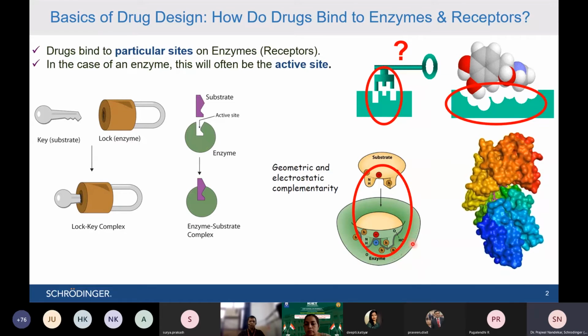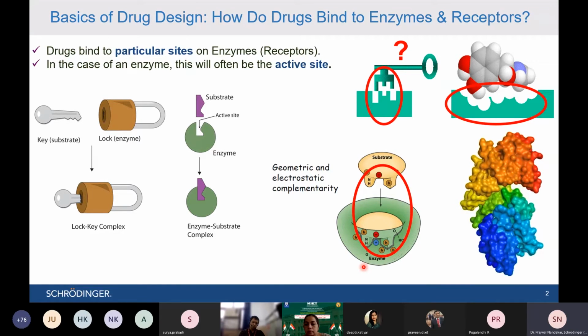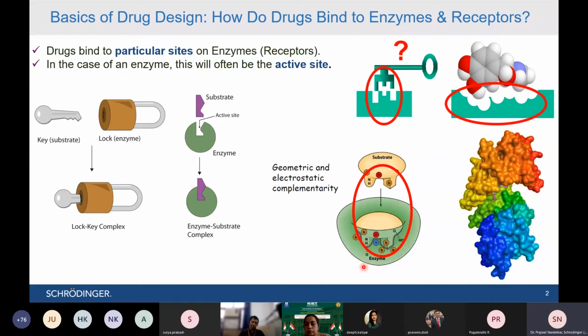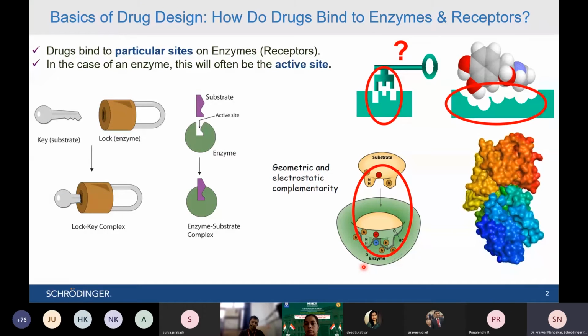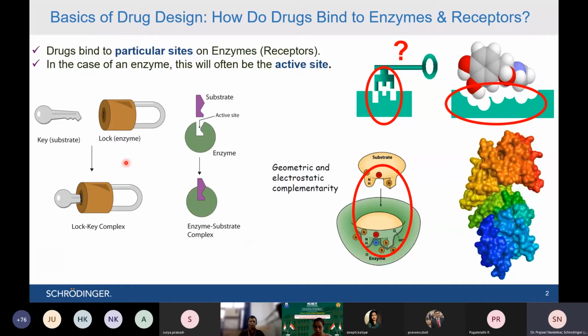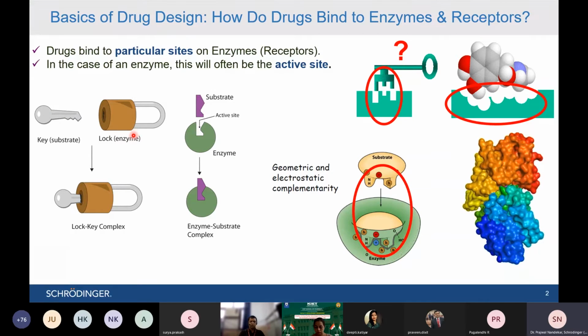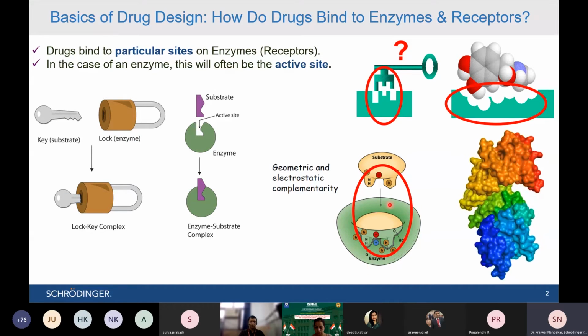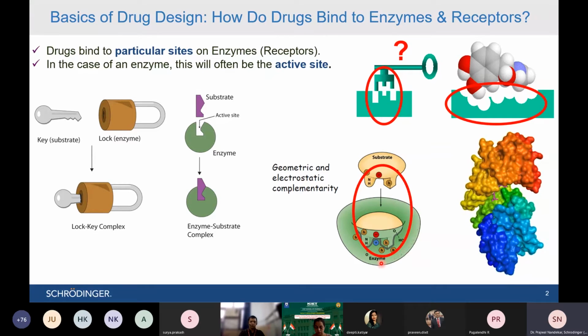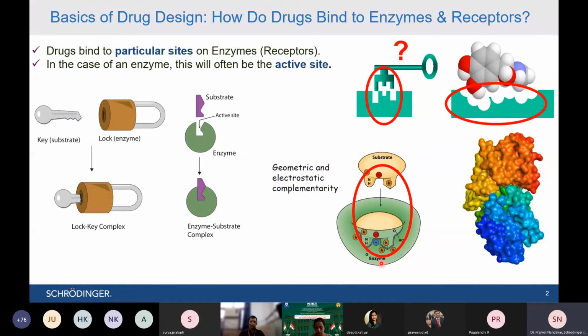So this is the whole theory behind drug designing, and specifically computer aided drug designing, because we do it with the help of computers. But in this whole story, the lock is static in nature, so it doesn't move. Is that a real situation? Is the receptor present in the body static or not?